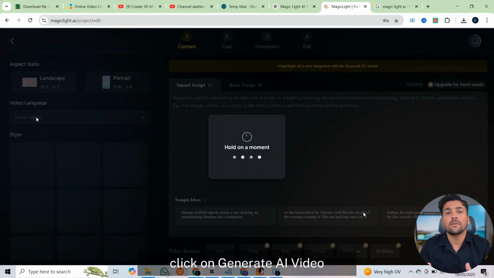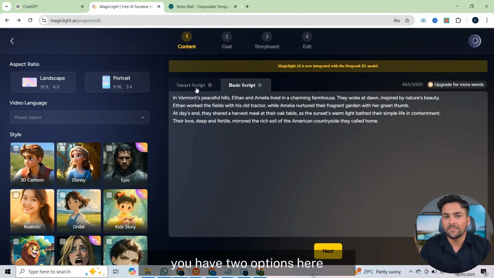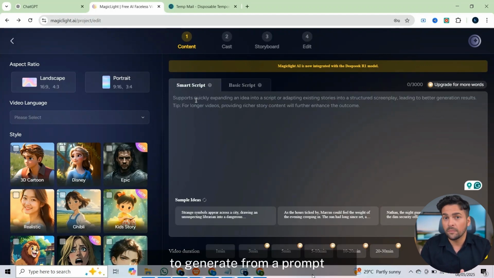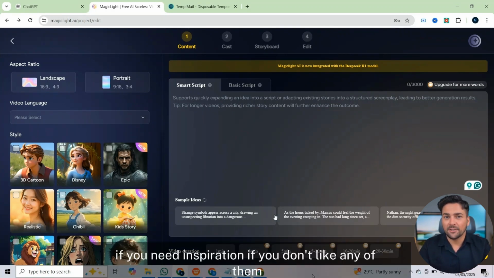Click on Generate AI Video. Here you can see this is the prompt section. You have two options here, generate from the prompt or use my content. To generate from a prompt, simply type your idea. You can also check out the sample ideas below if you need inspiration.